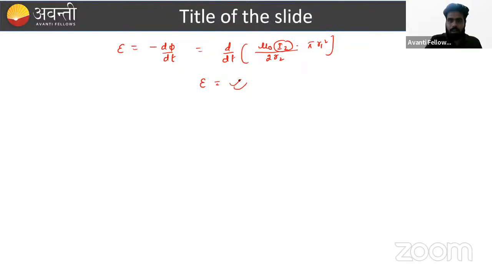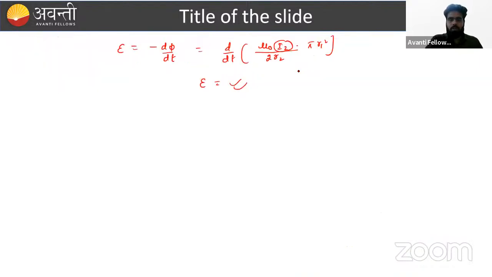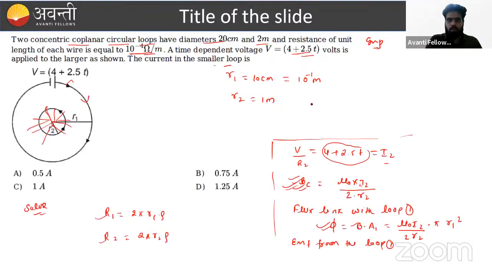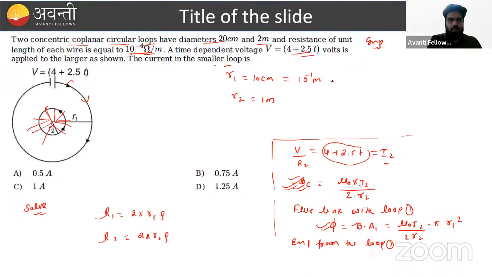Okay, and if we see the function, it is a linear function. If we differentiate one time, then the EMF will take a constant value. So what do we have to do here? Nothing, just put the values here. Mu naught, we can write as 4 pi into 10 to the power minus 7, divided by 2 into R2. What is R2 given? That is 1 meter. What is the value of I2?